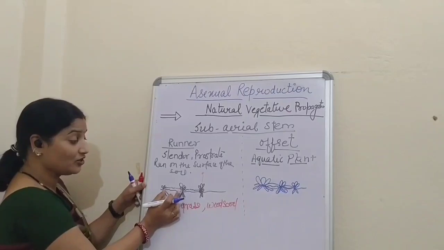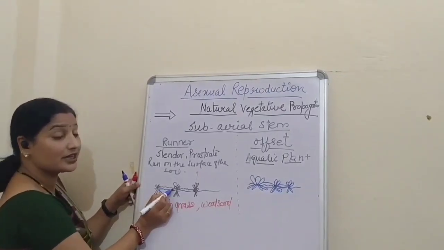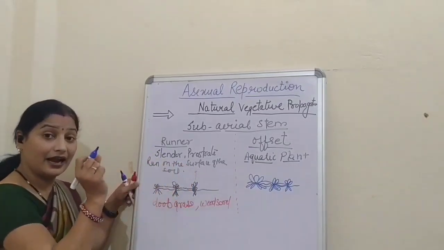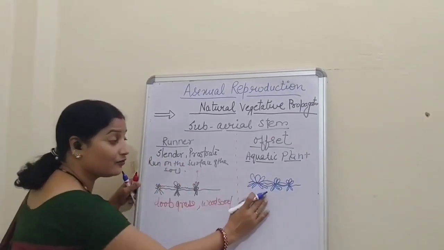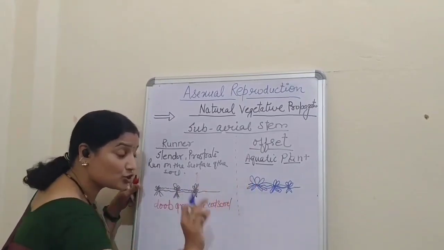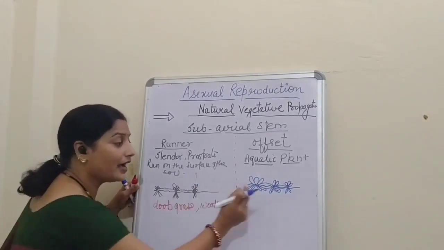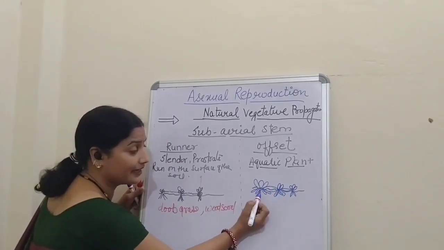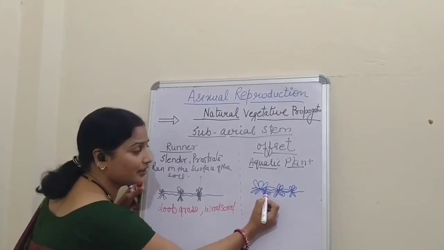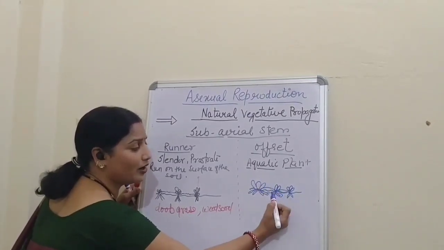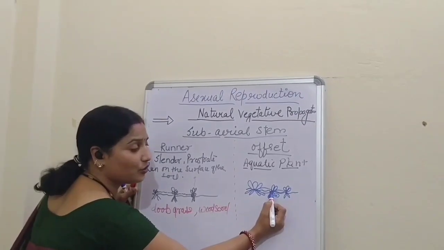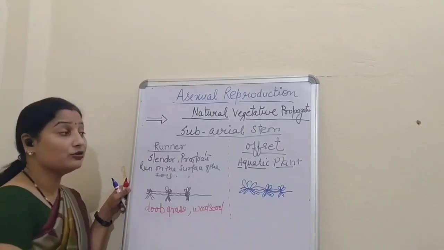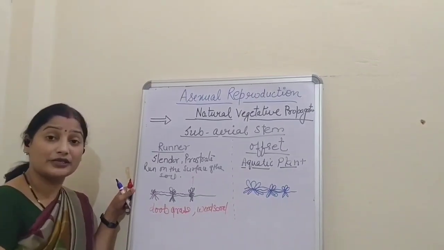Here, the stem is long, consists of many nodes and internodes, and is cylindrical and hard. Here, the stem is soft, swollen, and there is only one internode between the nodes. That is, at one node the plant originates, and after a small growth, when the next node comes, the new plant germinates. So this is about offset in case of aquatic plants.